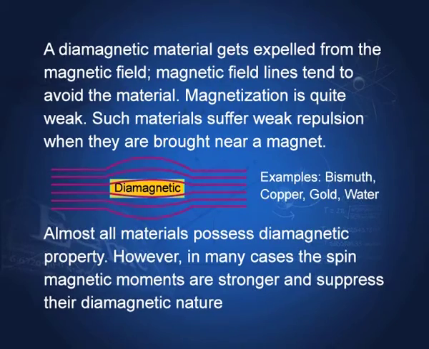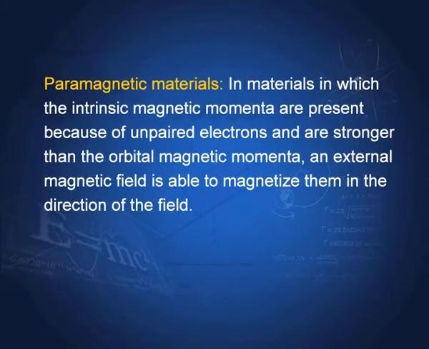However, in many cases the spin magnetic moments are stronger and suppress their diamagnetic nature. So, in nature all materials are diamagnetic, but the magnetic moments due to the spins overpower it and the substance becomes something else. What is something else?